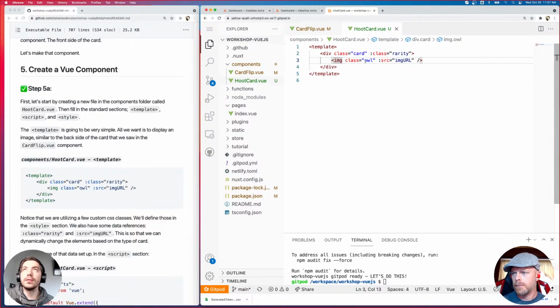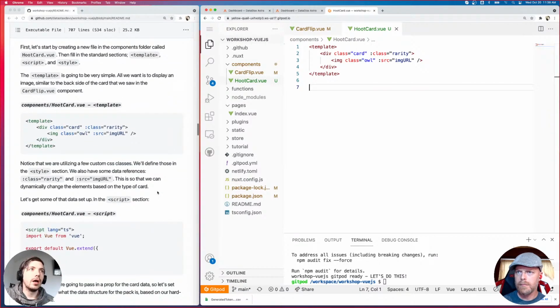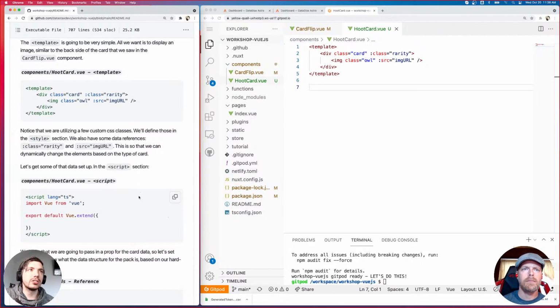Same thing with the image. We have an owl class that we'll define in the style, and then our source is going to be dynamic based on the image URL property that comes in as well. Pretty simple template.